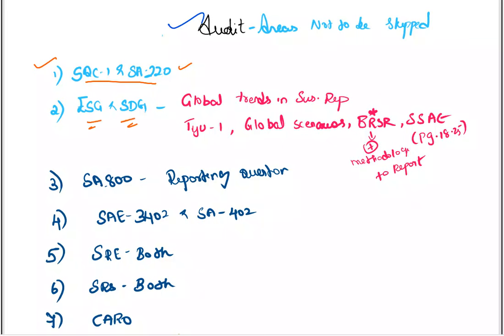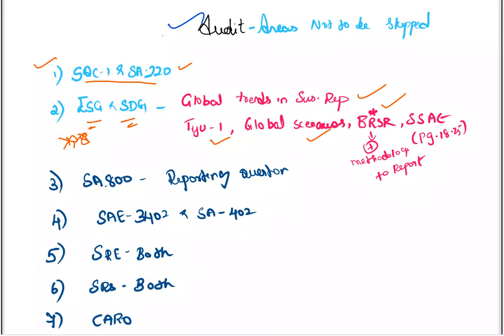Next, ESG and SDG. In ESG and SDG, I want you to concentrate on principles plus these areas. In principles, 1 and 8 were already tested. So if you want to skip, then please do the other 7 principles at least. Next, global trends in sustainability reporting. There is one question, Test Your Understanding. First question, global scenarios. There are UK and US scenarios. You have to do that.